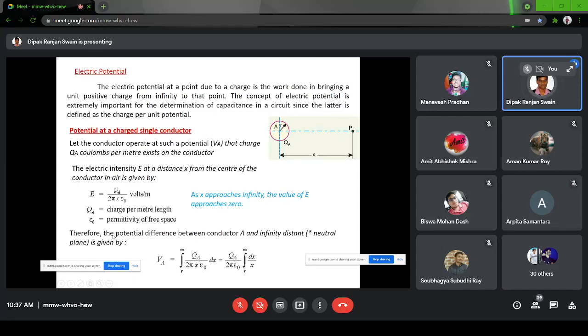And therefore the potential difference between conductor A and infinity, because when you are calculating potential, generally it is taken up to infinity distance if you want to calculate the total potential difference. So here the integration will be from r to infinity of QA by 2 pi epsilon 0 x dx. Ultimately we have to deal with this integration, and obviously when it is dx by x, the term will be ln x from r to infinity. So this formula is important from the capacitance point of view.